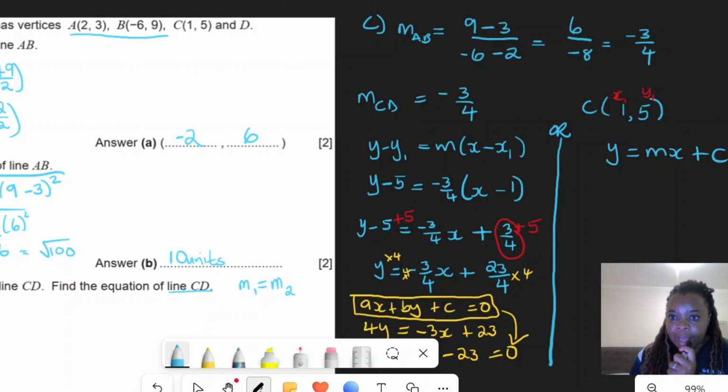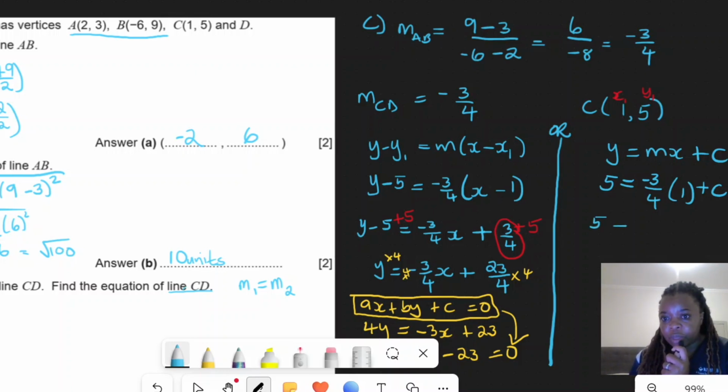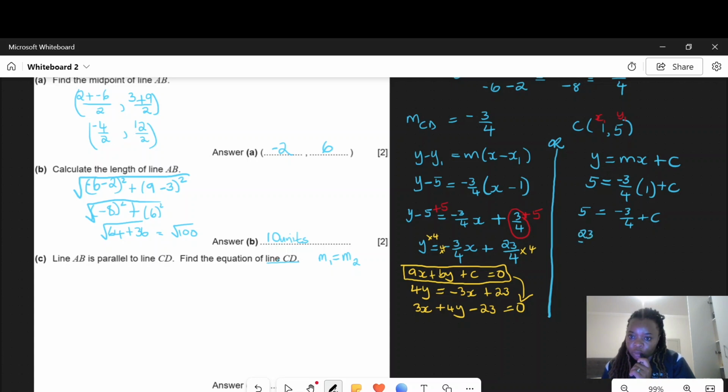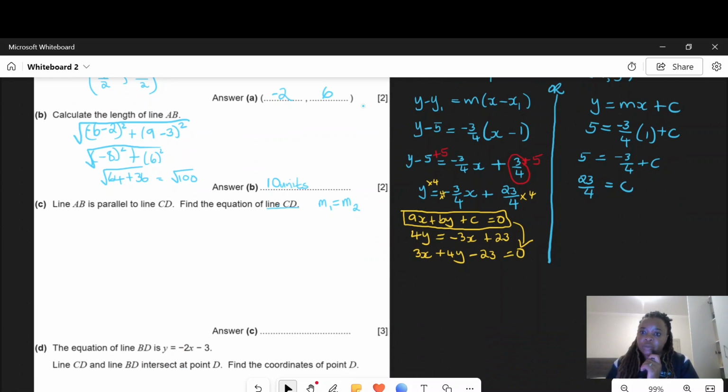So I'll say y is 5, and then I have m, which is negative 3 over 4, x, which is 1, as in point C, plus c. So I'm just using this point, which is on the line that is coming from the equation that I'm trying to find. So what is this? This is 5 equal to negative 3 over 4 times 1, which is just negative 3 over 4, plus c. So if I add 3 over 4 to the other side, I get a positive 23 over 4 equal to c. So I see that c is positive 23 over 4.